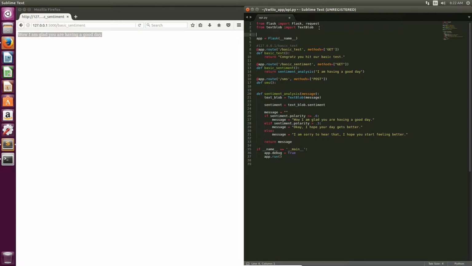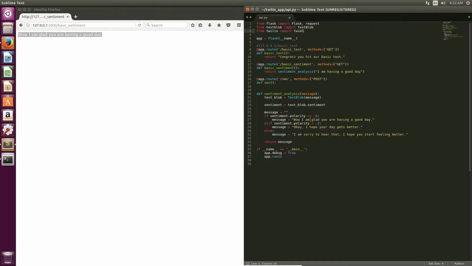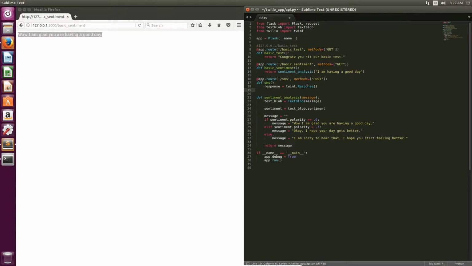Head up to your imports. We're going to import from twilio, twiml. That's it for our imports, the only thing you have to add. In our sms function, we're going to create a variable called response, and that's going to be twiml.response. This is going to create a response that Twilio is used to. Whenever we send this response to Twilio, Twilio will be like, oh, okay, I understand what you're sending me.